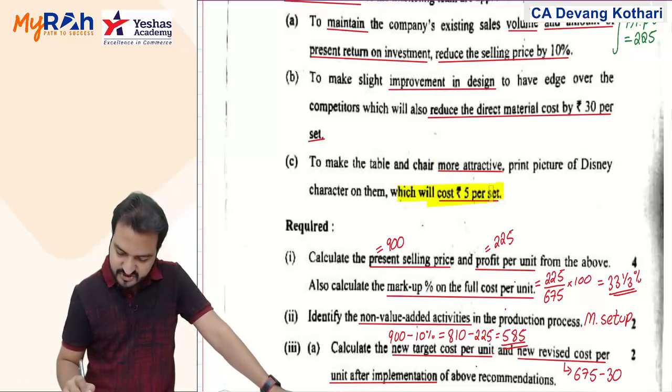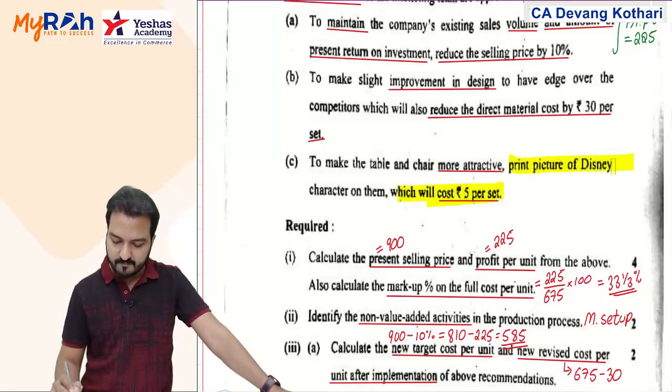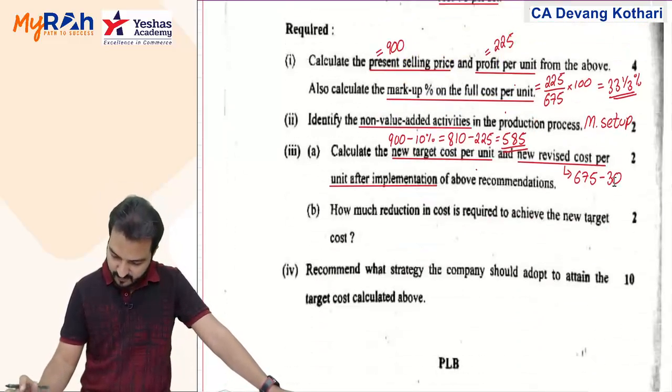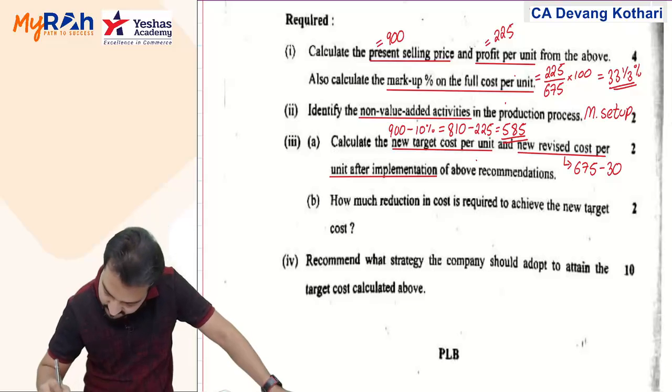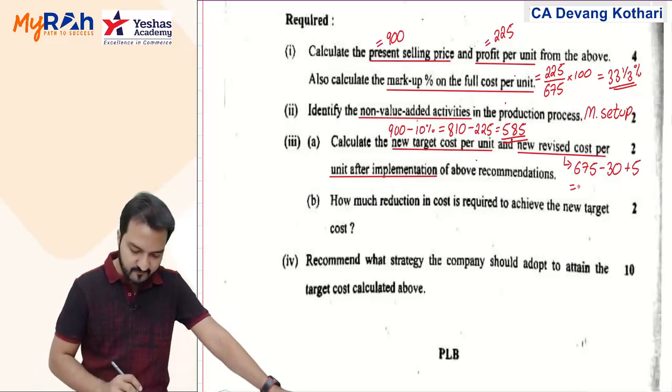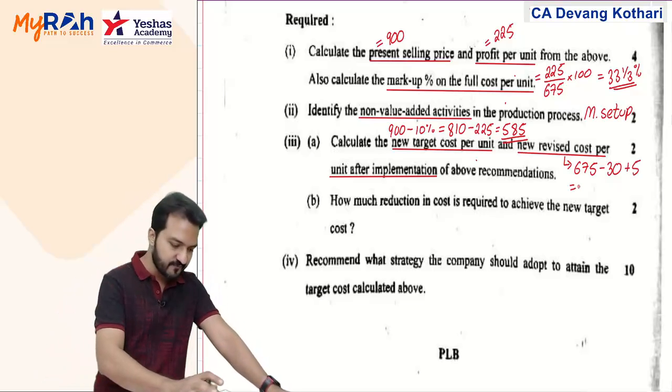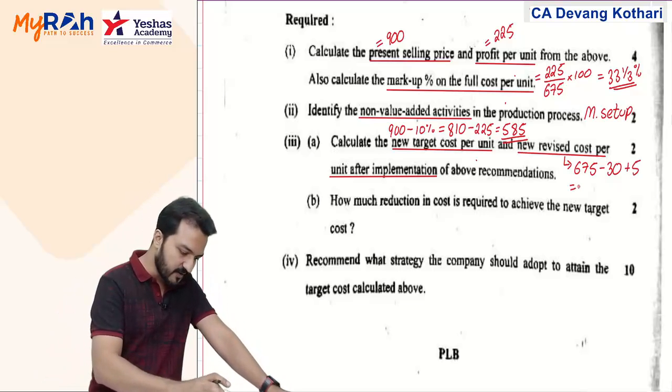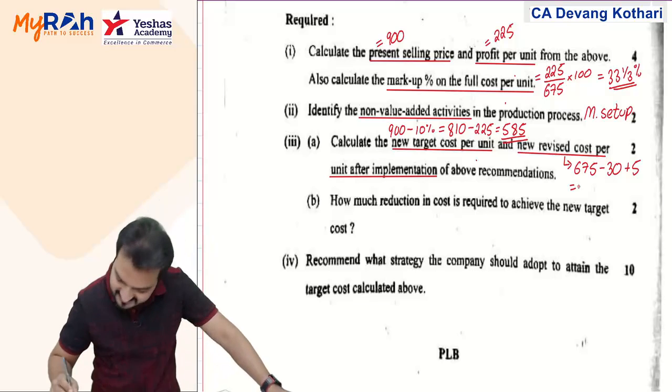another extra cost of 5 per set to print a picture of a Disney character on them. So I will incur extra 5 rupees also. 675 minus 30 plus 5. Look, I am giving you the solution here itself to make it fast. 675 minus 30 plus 5 makes it 650.